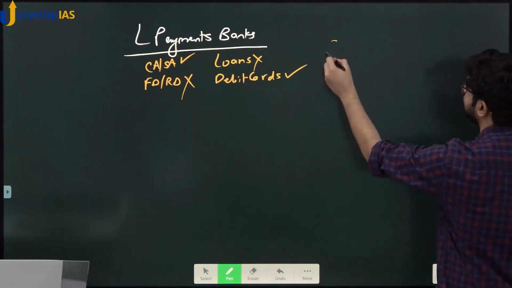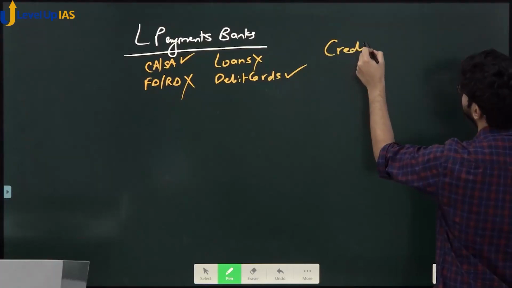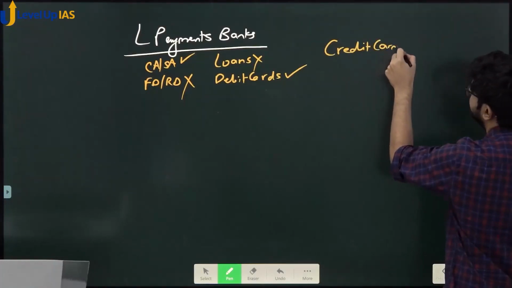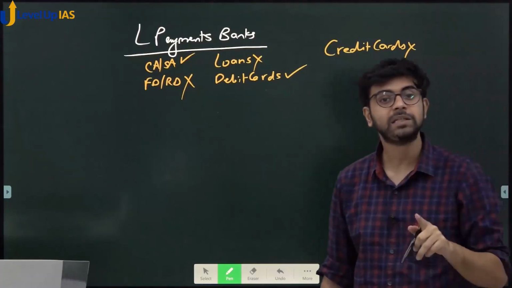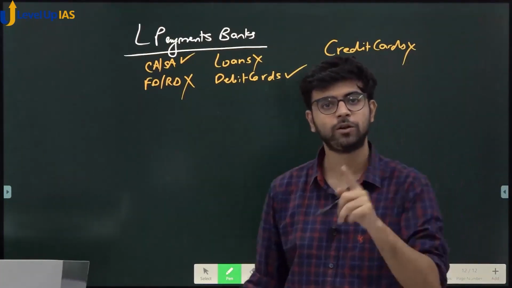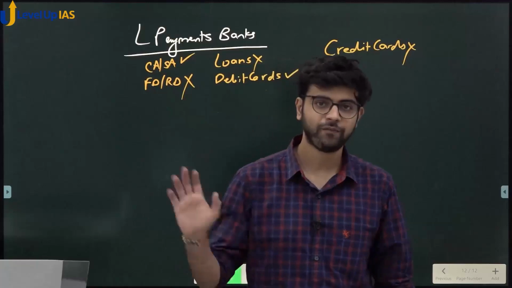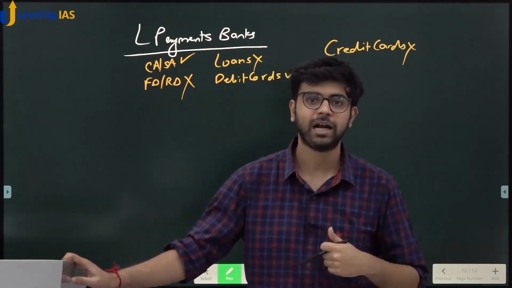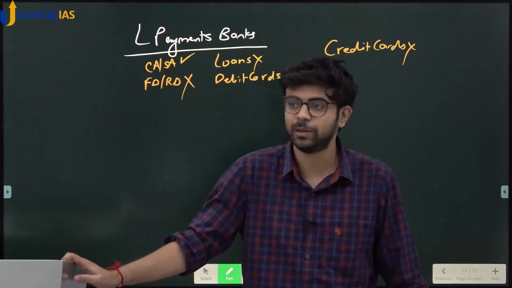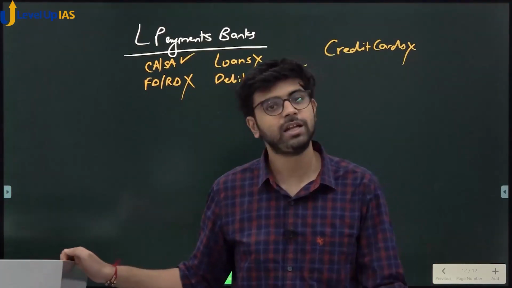They cannot issue credit cards. Why can't they issue credit cards? I just explained it to you. They tell you to pay after 1 month, which means, is it not that they are giving you 1 month loan? Today, if I swipe my card, I have to pay it on 31st July. Till 31st July, am I not getting the benefit of using the money because I'm not paying it now? Is it not in the nature of loan?